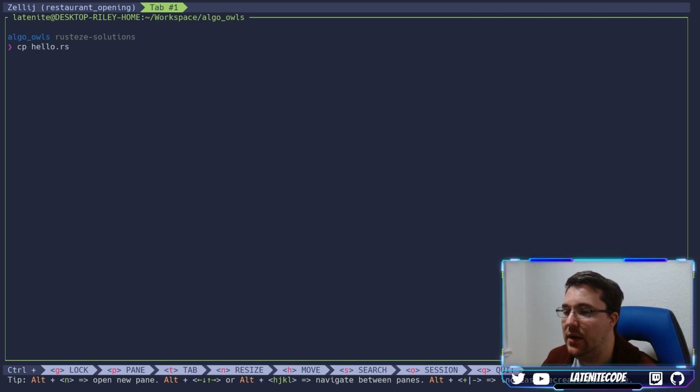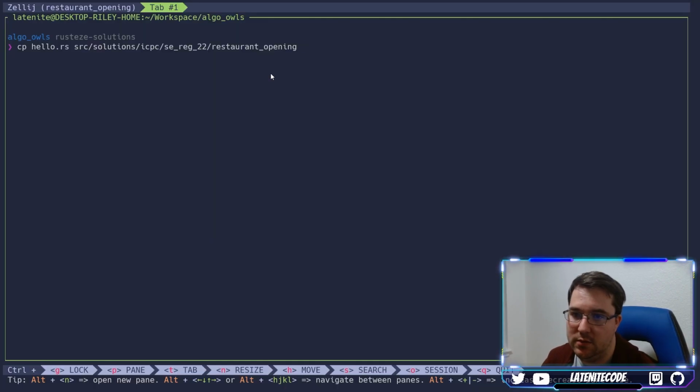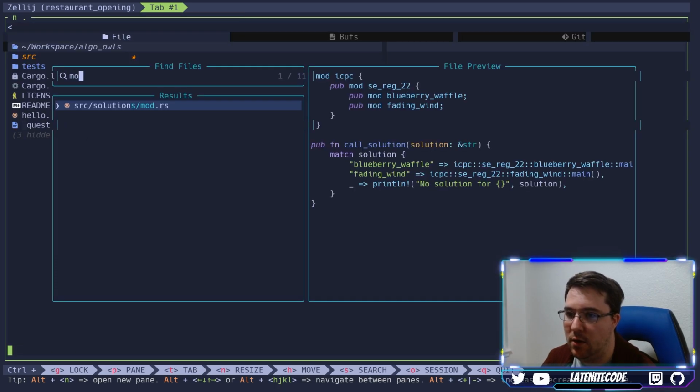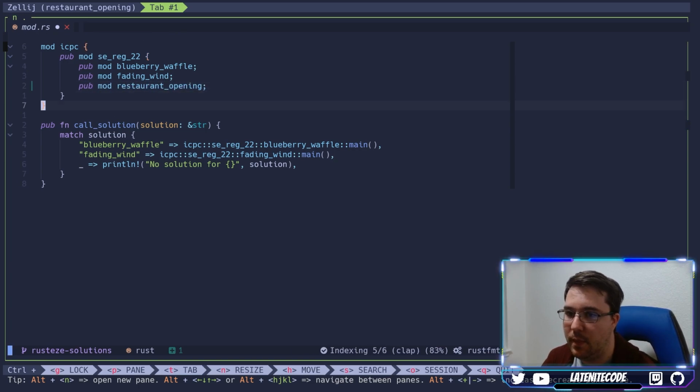I'm going to copy this template from hello.rs into src solutions, ICPC Southeast Regional, and we're going to call this one restaurant_opening.rs. Now we can open up our directory, find our mod file, and add a pub mod restaurant_opening, which looks good.